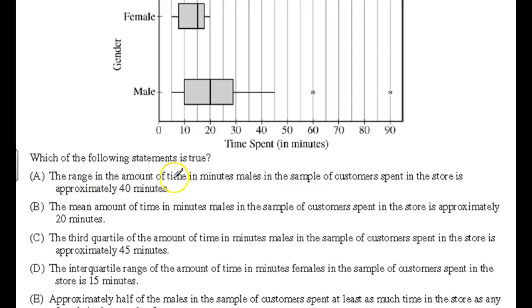So the range of the amount of time in minutes males in the sample spend in the store is approximately 40 minutes. So males would be from here to here. It'd be this value, 45, minus the min, which is 5, which is about 40.